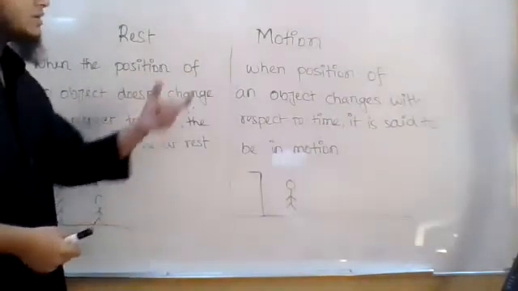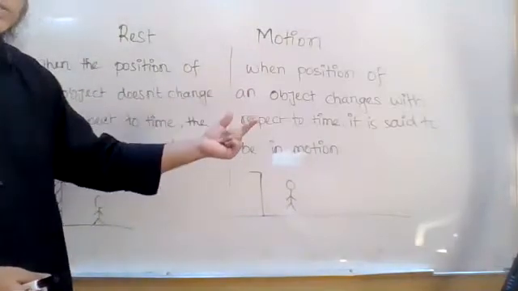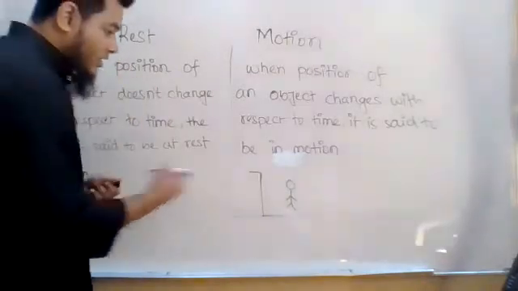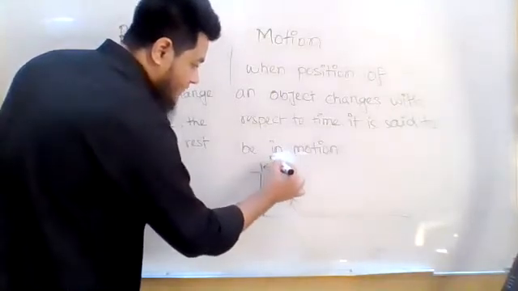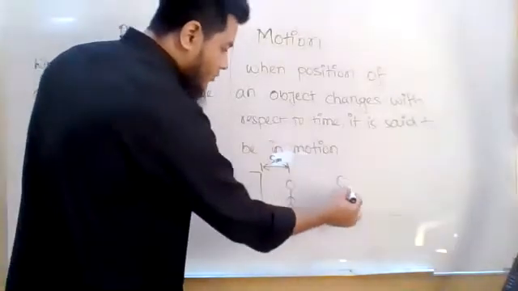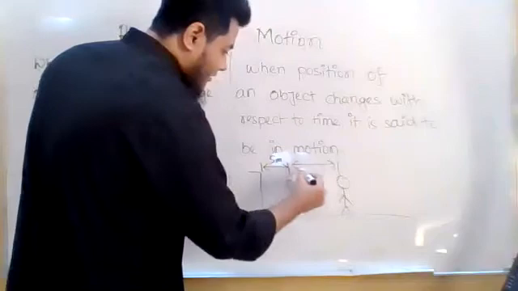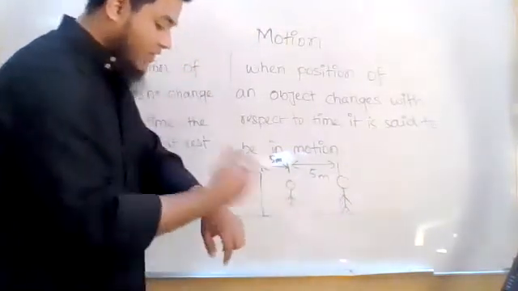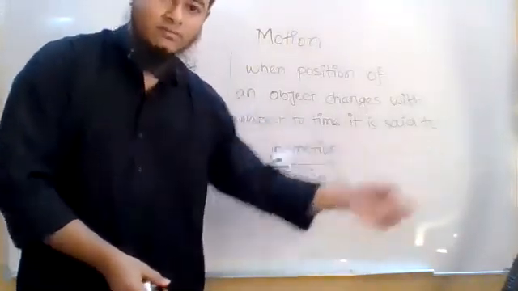Now let us understand what motion means. It says that the position of an object changes with respect to time. Let us say when I started observing the time, the boy was at 5-meter distance. After 5 seconds, I saw that the boy is not here anymore. He is here now, at 10-meter distance. And after 5 seconds, I can see he is at maybe 12-meter or 13-meter distance.